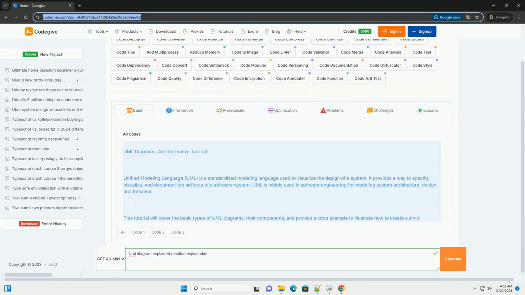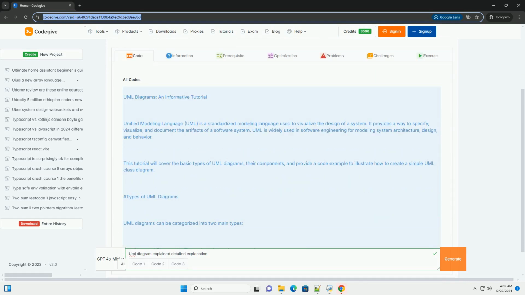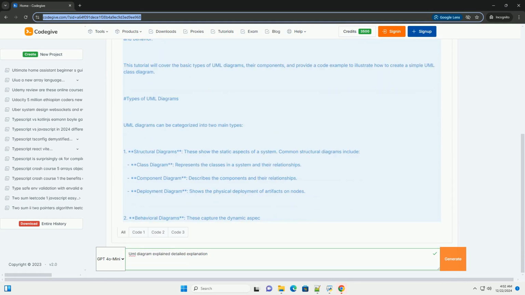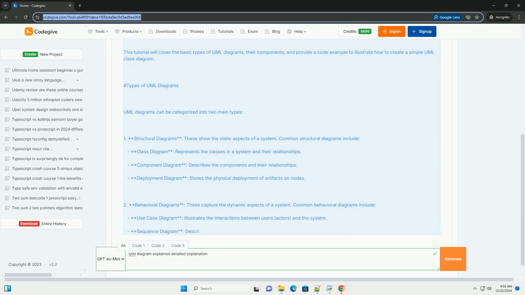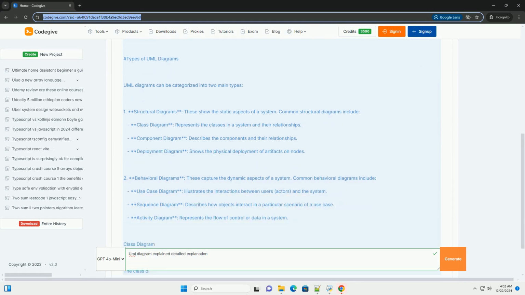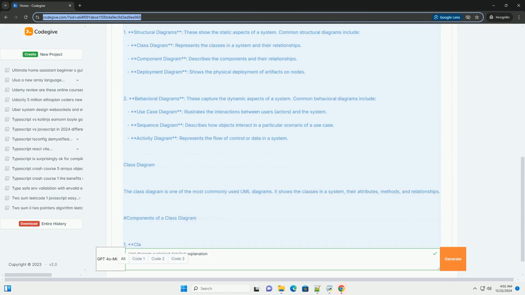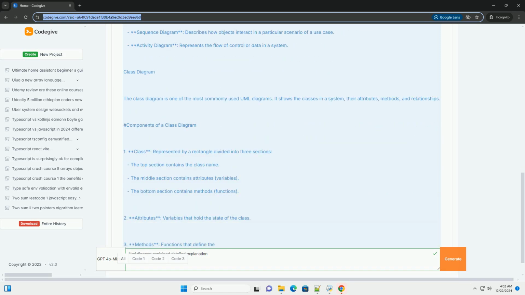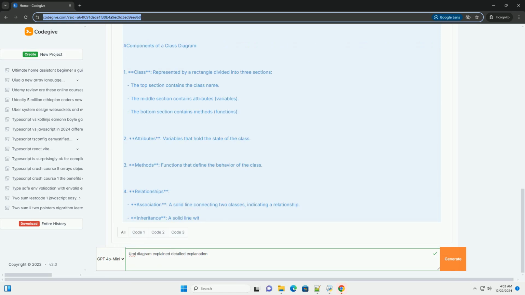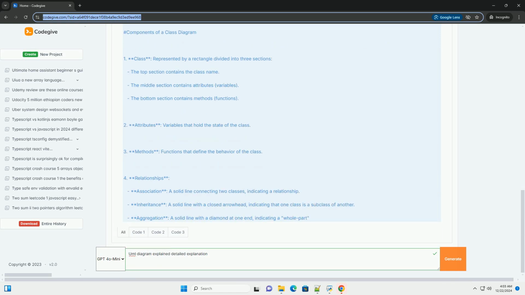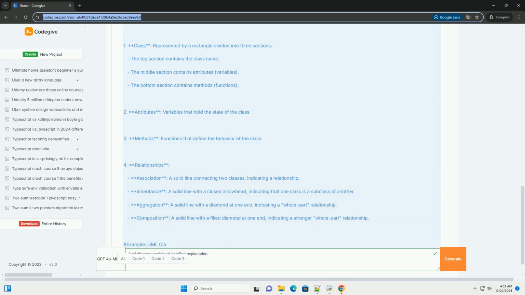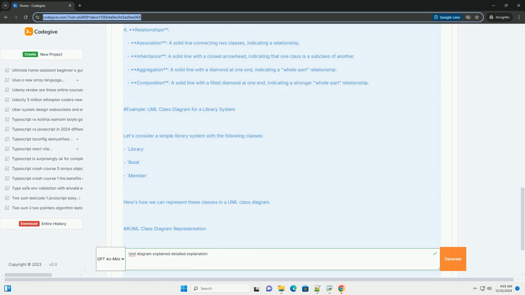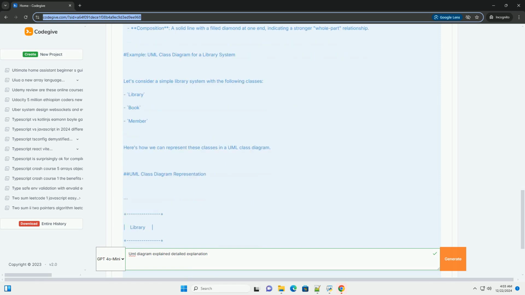UML Diagrams, an informative tutorial. Unified Modeling Language, UML, is a standardized modeling language used to visualize the design of a system. It provides a way to specify, visualize, and document the artifacts of a software system. UML is widely used in software engineering for modeling system architecture, design, and behavior. This tutorial will cover the basic types of UML diagrams, their components, and provide a code example to illustrate how to create a simple UML class diagram.